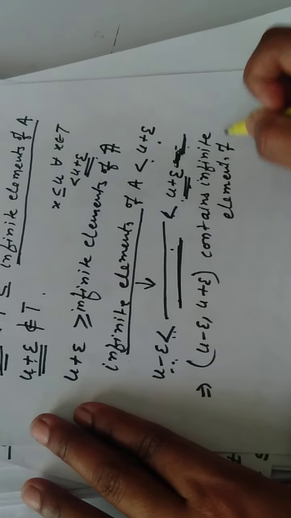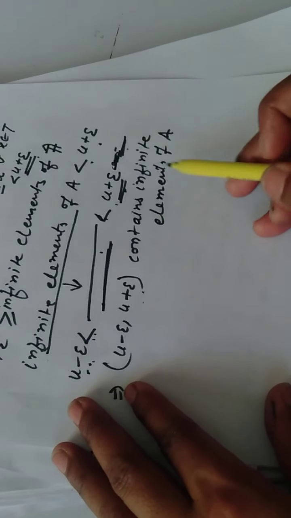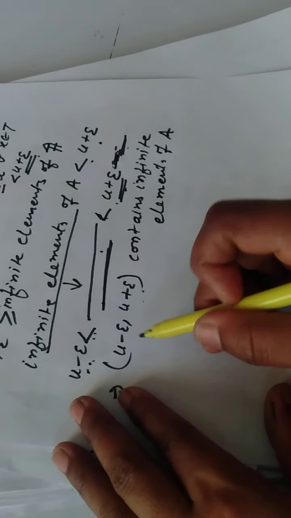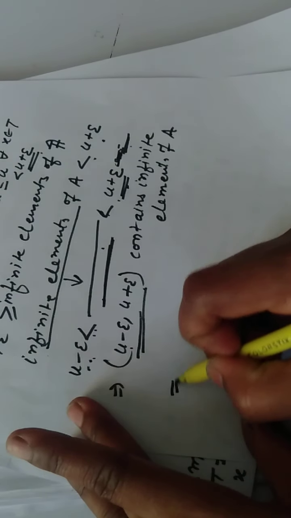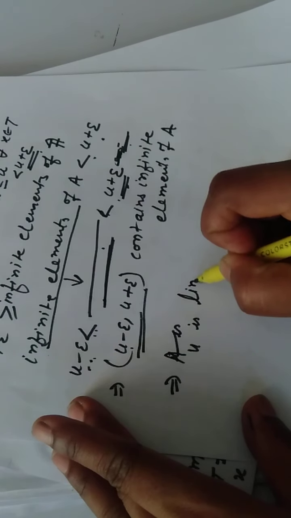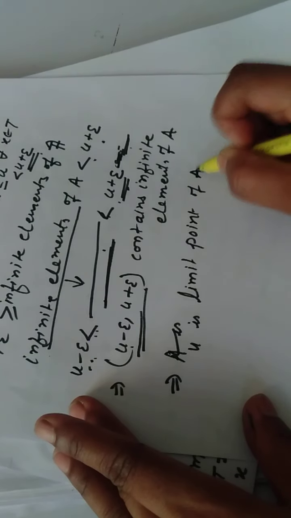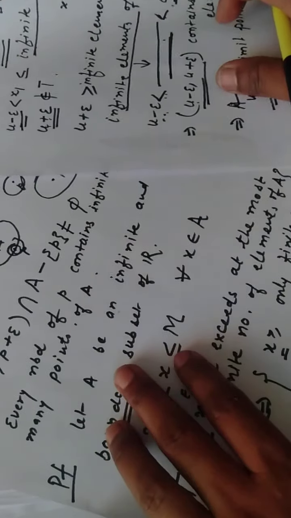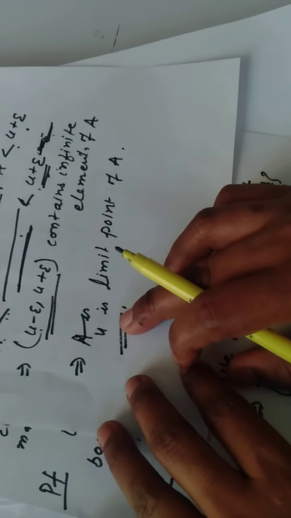Now epsilon was arbitrary, we have chosen any epsilon. So for any epsilon, the interval u minus epsilon, u plus epsilon contains infinitely many elements of A. It means that every neighborhood of u contains infinitely many elements of A, and it implies that u is a limit point of A. That's what we wanted to show: if A is an infinite and bounded subset of R, A has a limit point, which is u. That's the proof of the Bolzano-Weierstrass theorem.